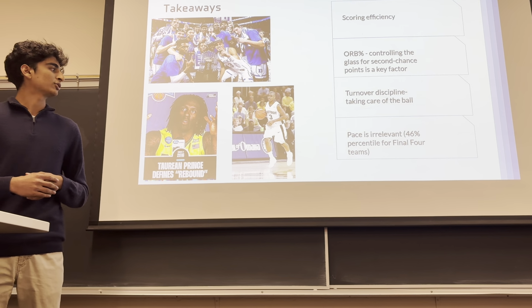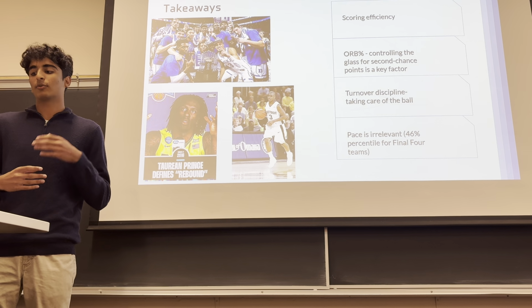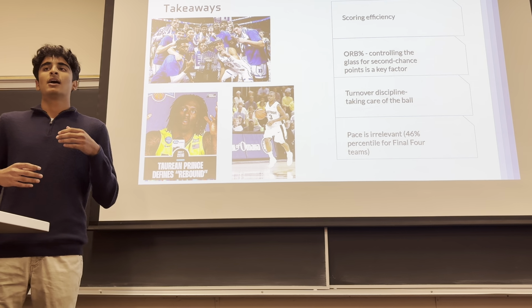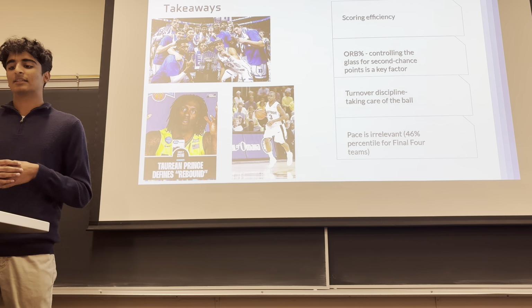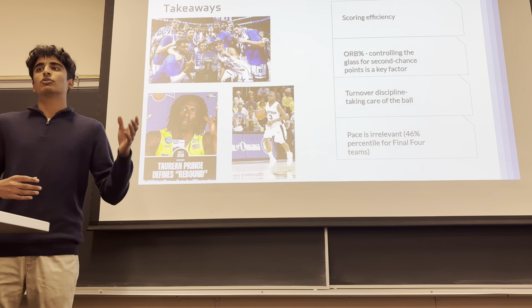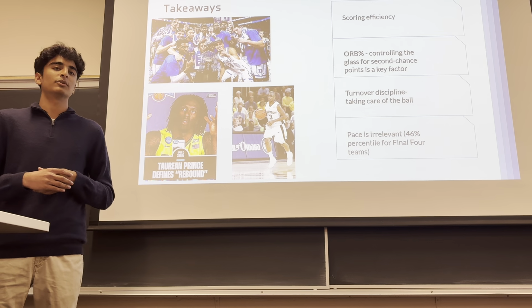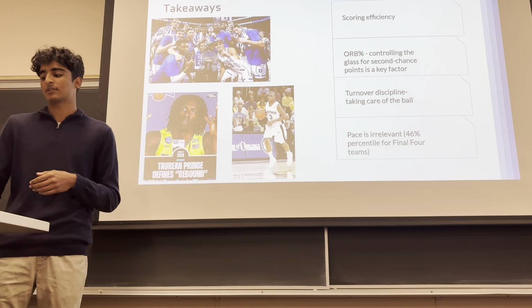And again, one thing that was shocking was that pace is kind of irrelevant. The Final Four teams ranked about in the 46th percentile, and that's something I think was shocking, because at the end of the day, a lot of people talk about moving the ball up the court and playing with fast pace. You can see that teams like Duke play fast pace, while Houston has a slower pace, so there really isn't a correlation with pace. It's more focused on the other offensive stats.